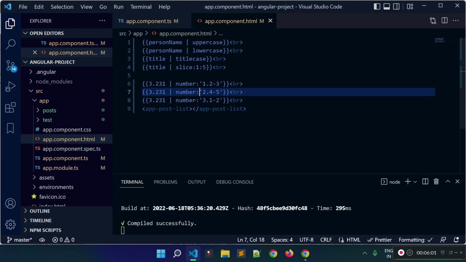But for this we provided the minimum places for the integer as 2, so this will add 0 before that, and the minimum is 4 for the decimal places and maximum is 5, so this will add 0 at the end because the minimum place is 4 as we provided here.